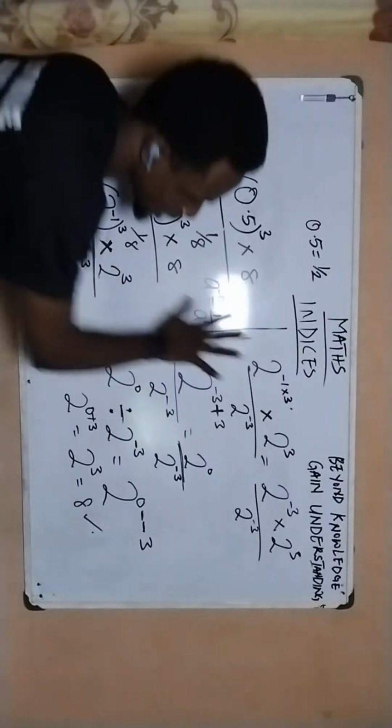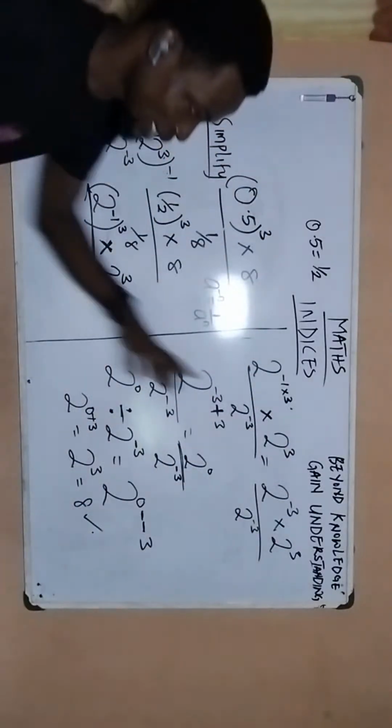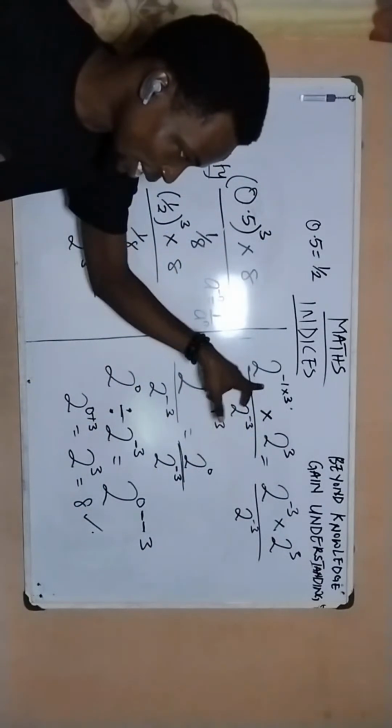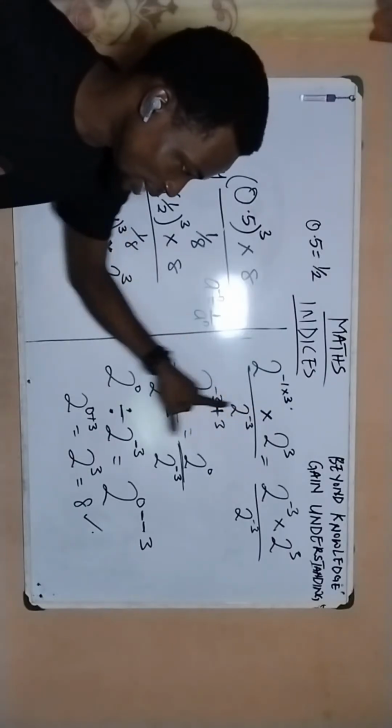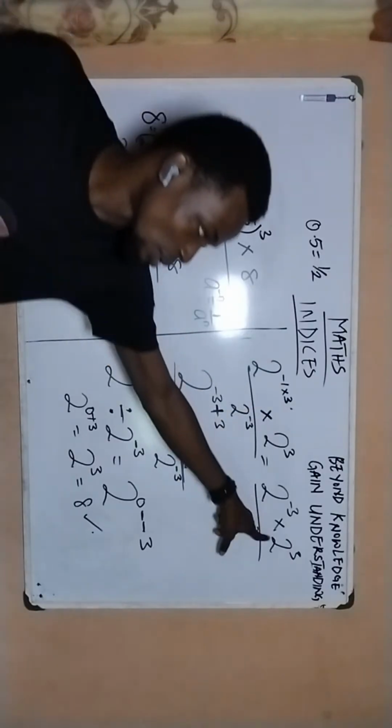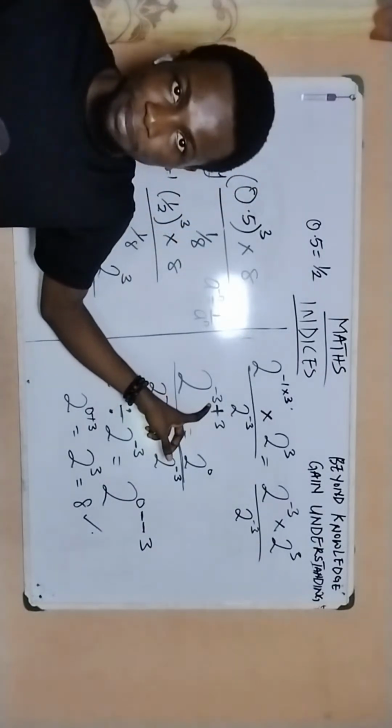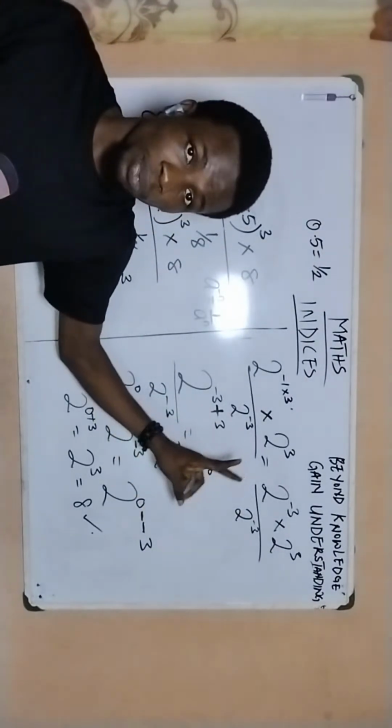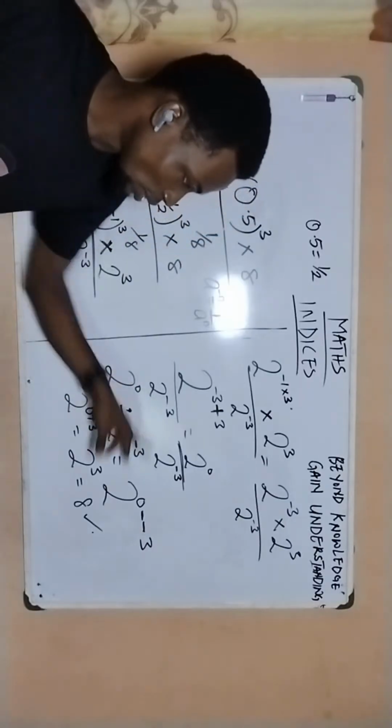So this is what we basically did here. To summarize, we went ahead to first of all multiply these together, and by multiplying, since they have the same base, it meant adding their powers. This is what we have. Added their powers. Minus 3 plus 3 gave us 0. 2 to the power of 0 all over 2 to the power of negative 3.